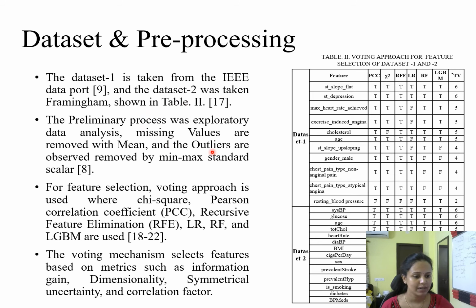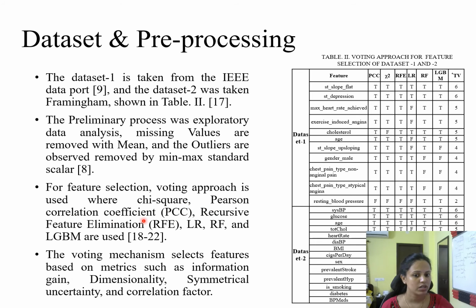After the data pre-processing is completed, we'll be identifying the prior features. Further, we are using 6 techniques, because since we are going with the voting approach, these 6 techniques have different kinds of metric performance. The chi-square which we have used has an element of symmetrical uncertainty, which is a metric, and on the basis of that it selects the features.